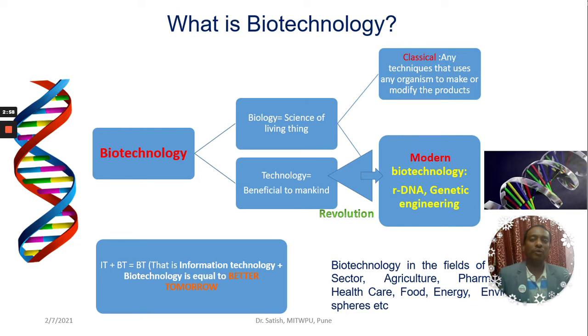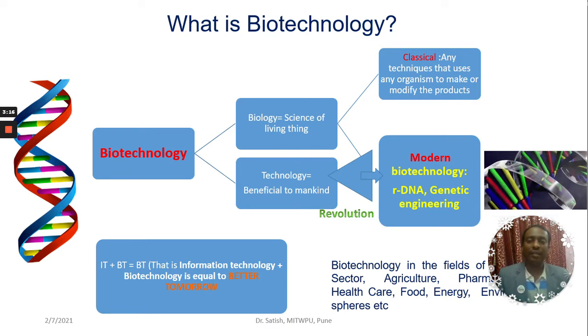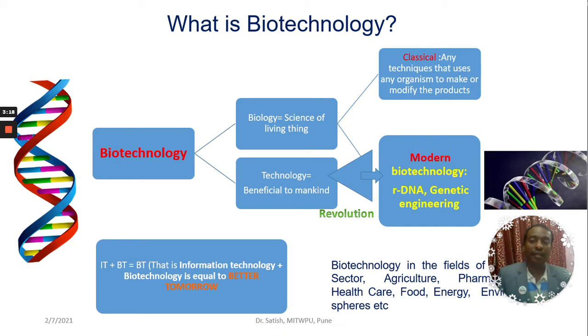Whenever you are making any kind of innovation, that innovation has to have some impact on society, for the well-being of society. So whenever we blend information technology with biological technology, we call it biotechnology, that will certainly make the system better and better.